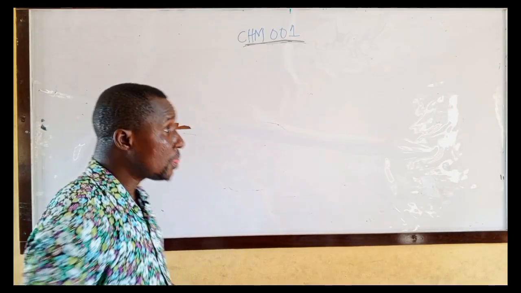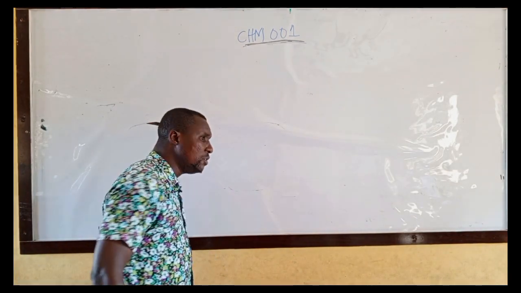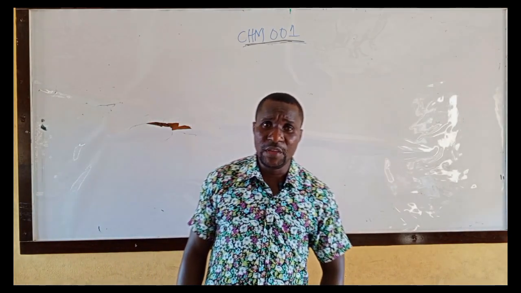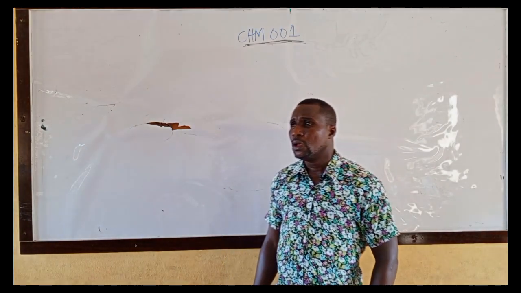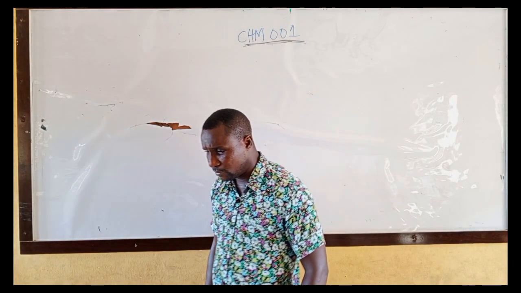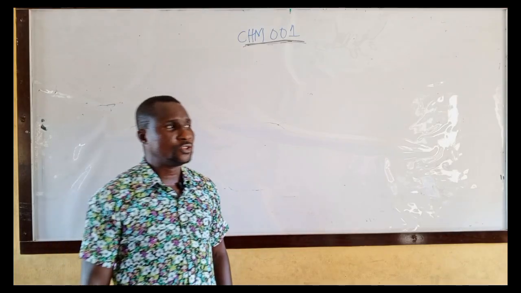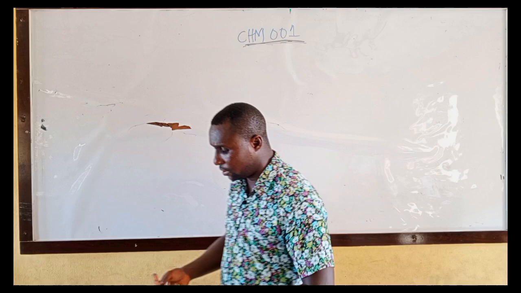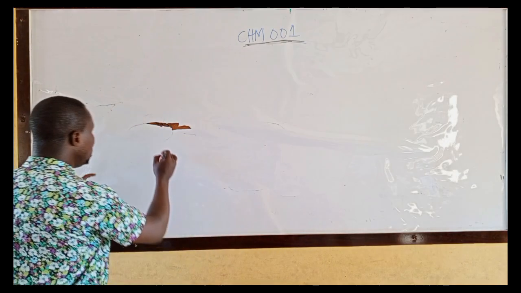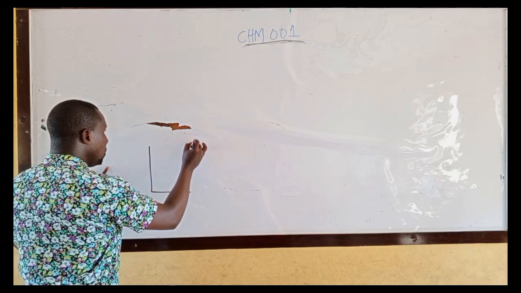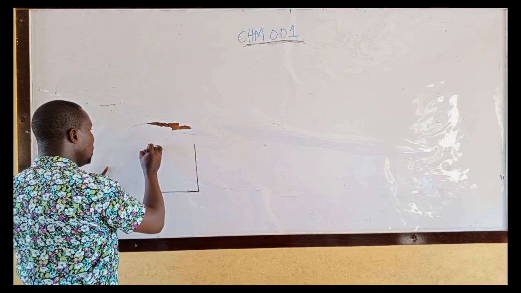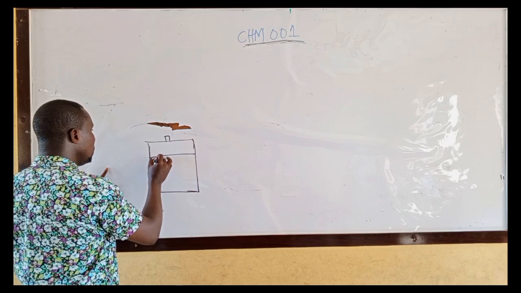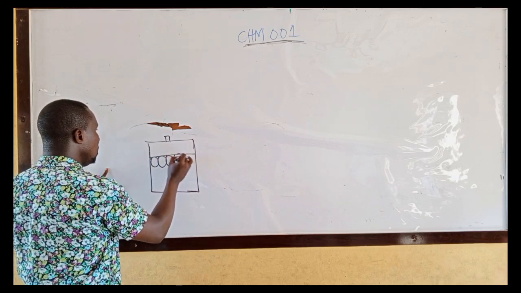Let's look at Raoult's law. Before we look at Raoult's law, let us look at the vapor pressure of two volatile liquids when mixed together. Let us look at this. Let me assume we have liquid A, this liquid A.